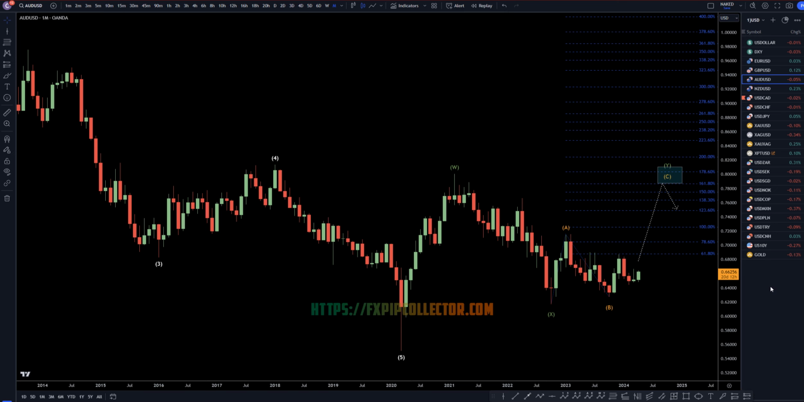Today is Wednesday, April 10th, and I'm going to be analyzing the Aussie US dollar starting on the monthly, working my way down to the 1 hour time frame for the full top-down analysis.